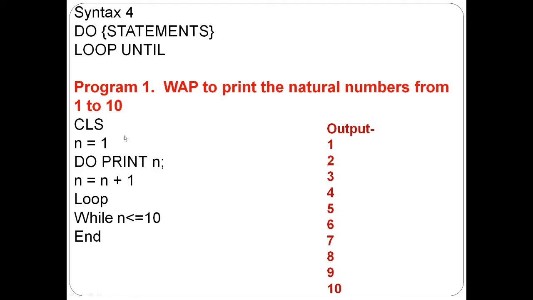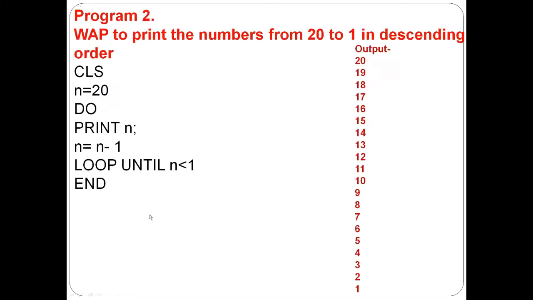If you want to start from number 21 to 30, then you will write n is equal to 21. Do print n, same, then n is less than or equal to 30, because we are printing till 30 there. Only here and here we will change, otherwise the complete program will be the same.